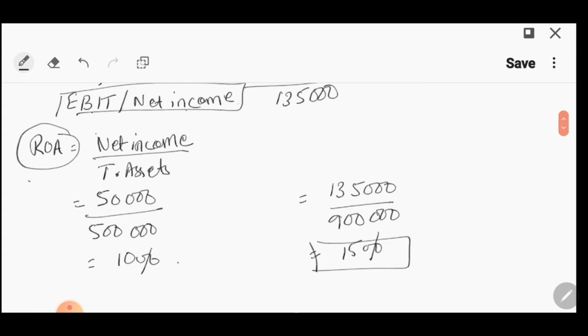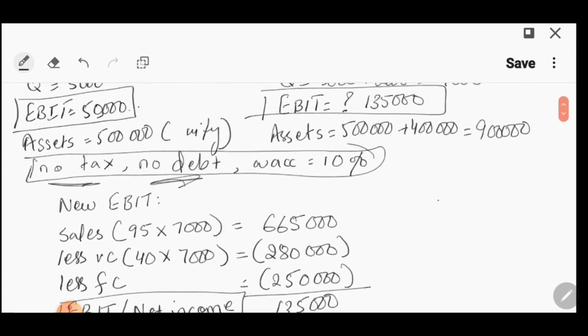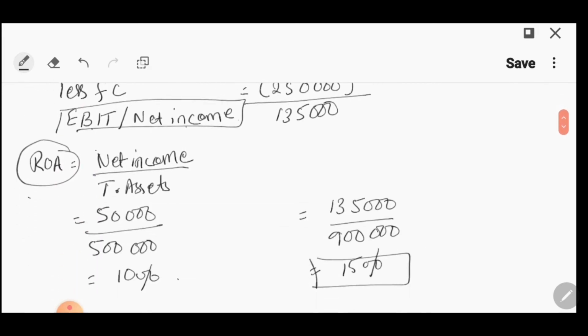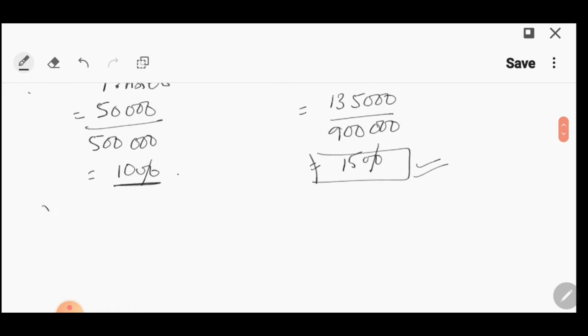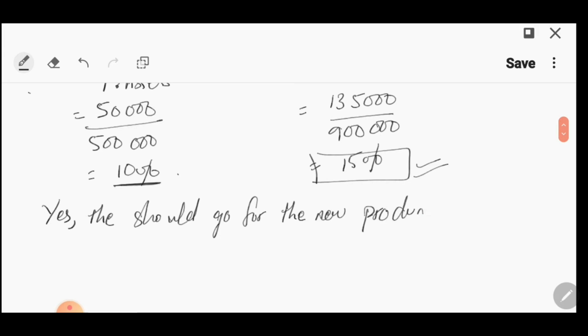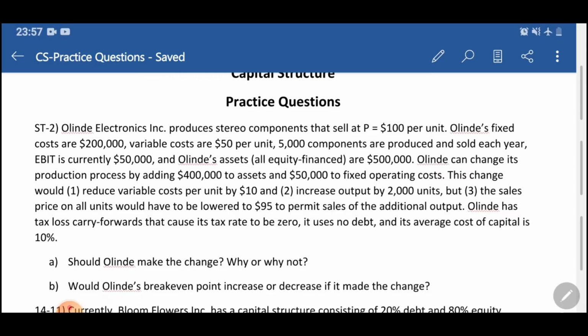So based on the analysis and also given that the back is 10%, पहले सिर्फ बैक को ये लोग मीट कर पा रहे थे, यानी कि इक्वल टू था उनका रिटर्न, अब एक्चुअली रिटर्न ज़्यादा हो गया है. So yes, they should go ahead with the new production process. This is our conclusion. So this was part A. Let's see what the other part is saying.